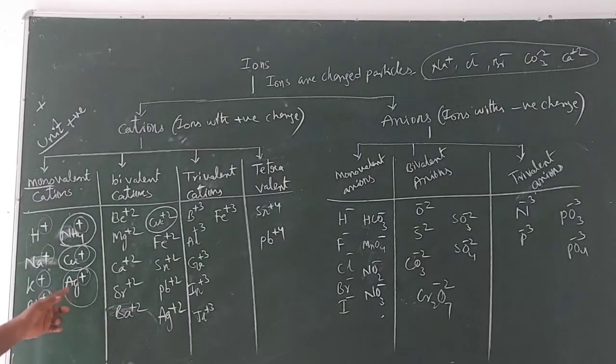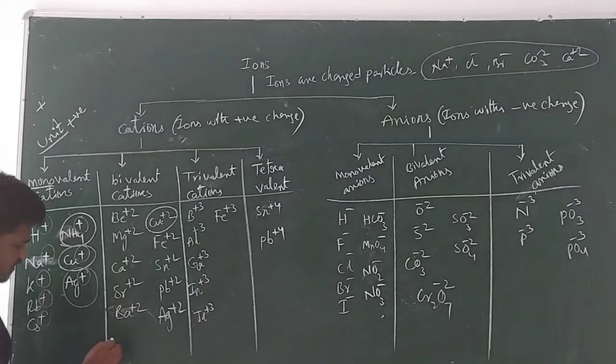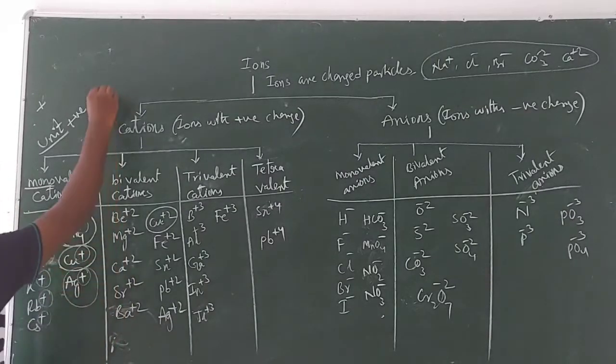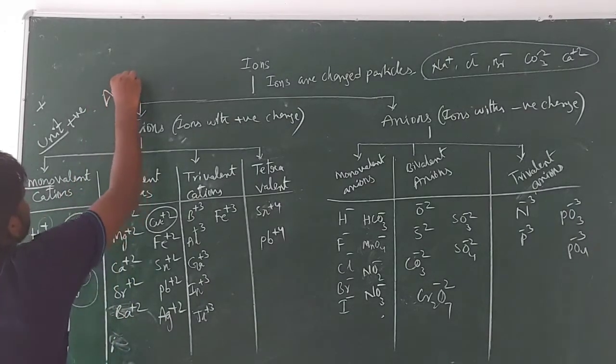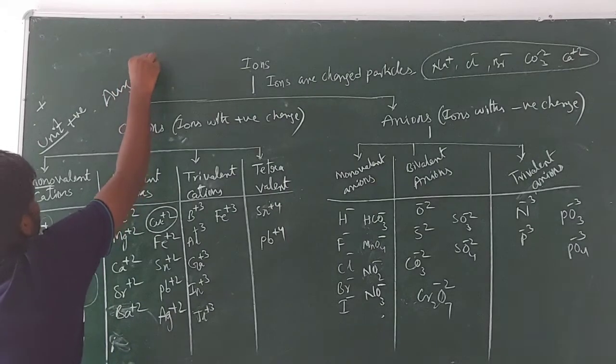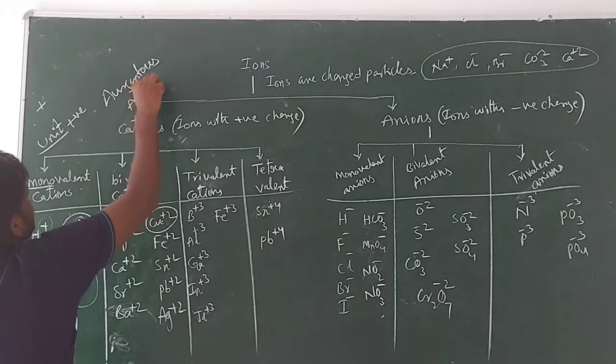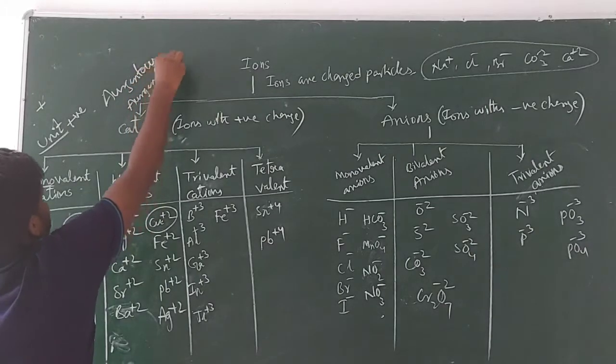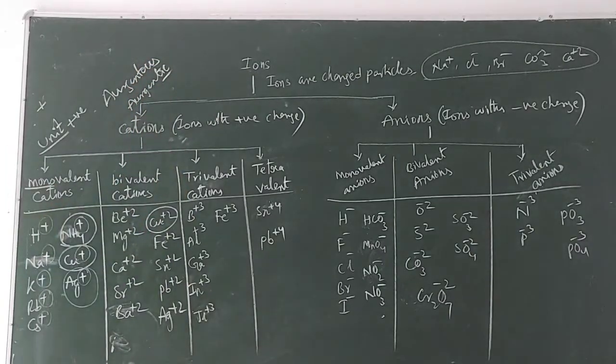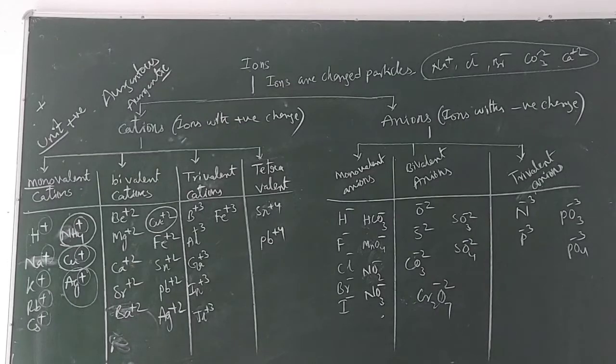So its name is argentous, and its name is argentic. Argentum is the Latin name for silver. So silver plus is known as argentous and silver plus 2 is known as argentic ion.